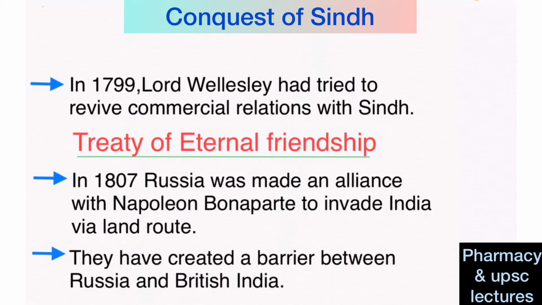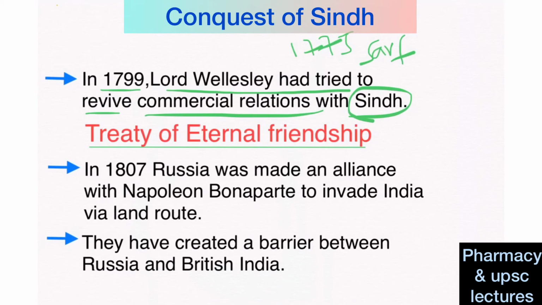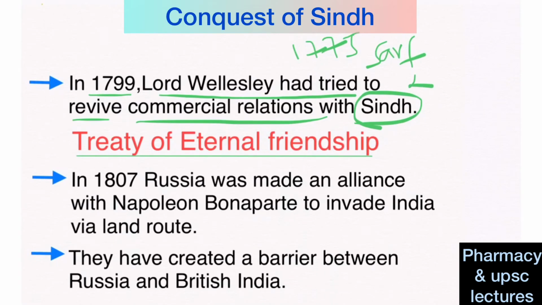As I discussed, in 1775, during Sarfraz Khan's rule, Britishers closed their factory at Sindh. Then, in 1799, Lord Wellesley tried to revive commercial relations with Sindh, but the attempt failed and he was insulted by the Sindh rulers. So, Britishers were very angry with Sindh.